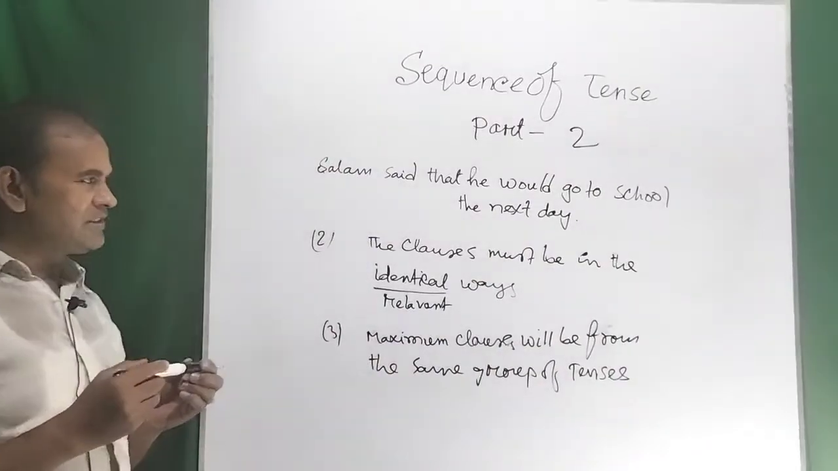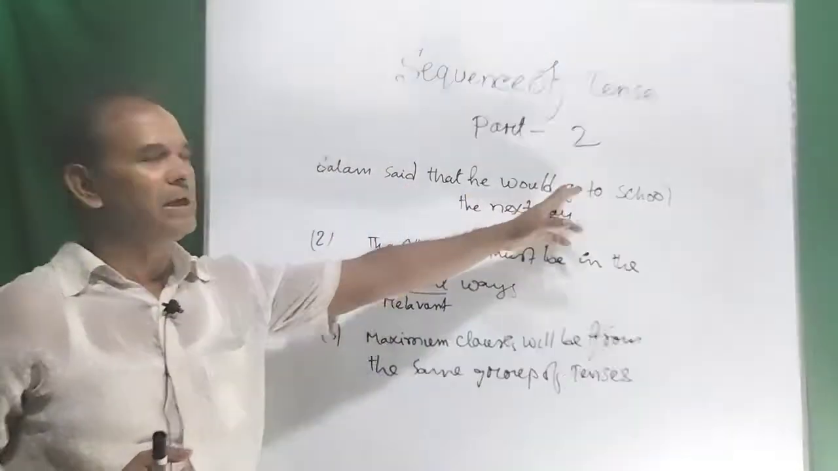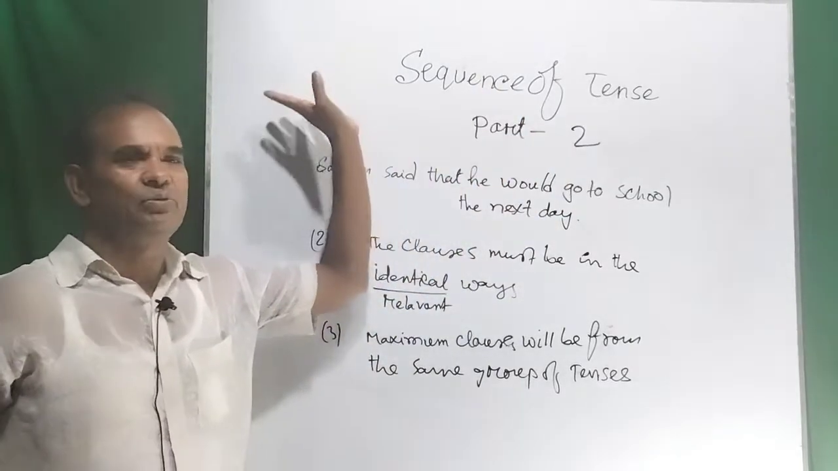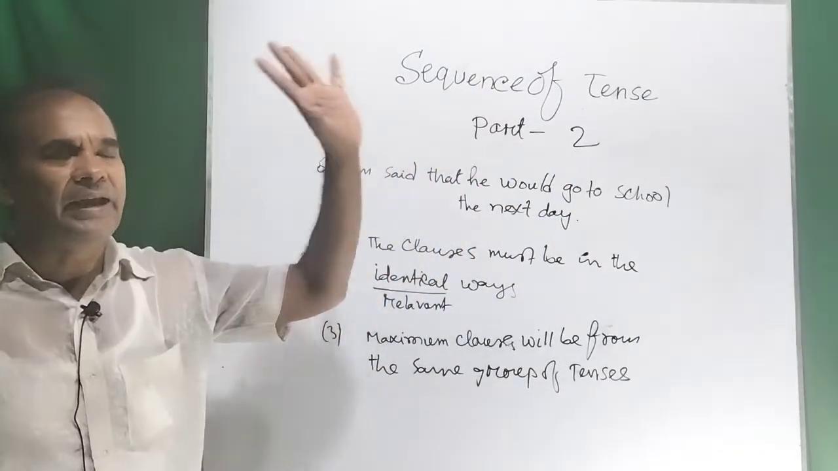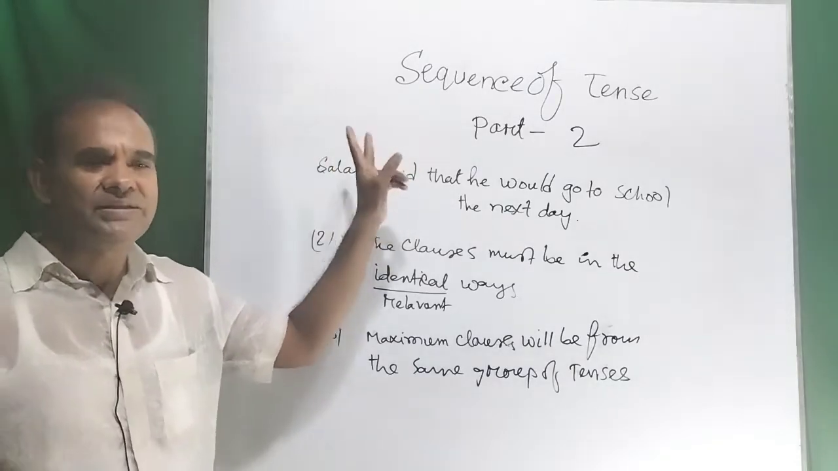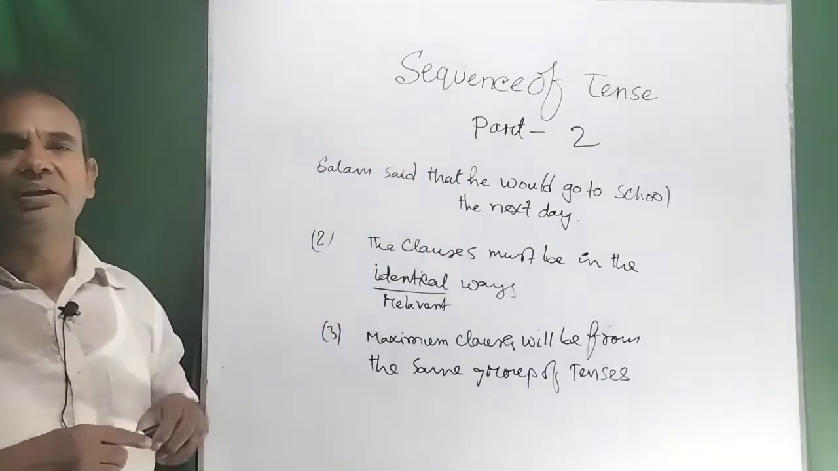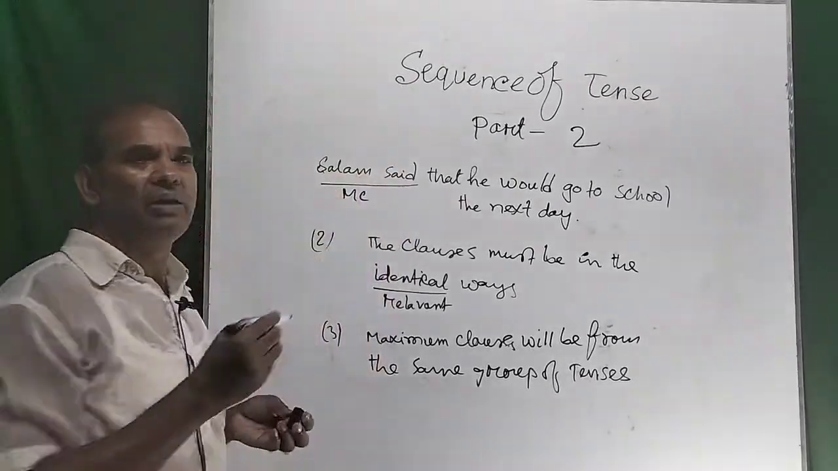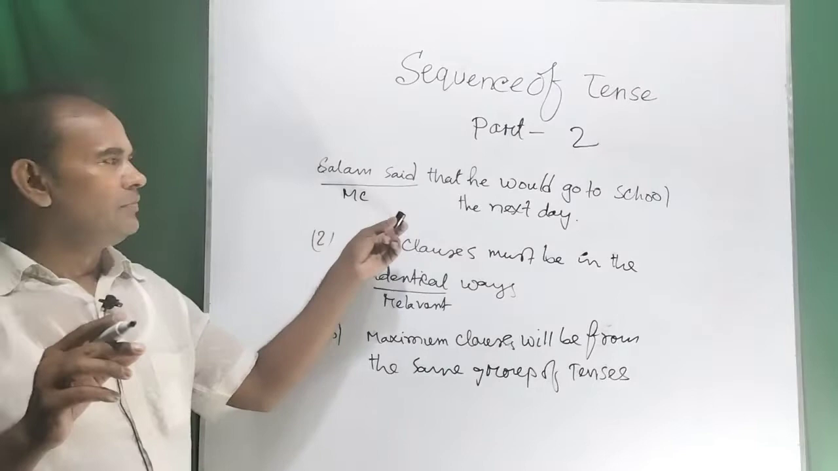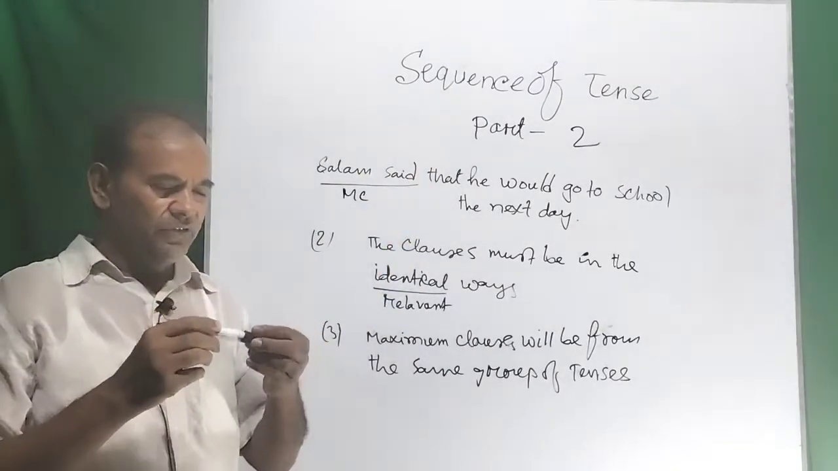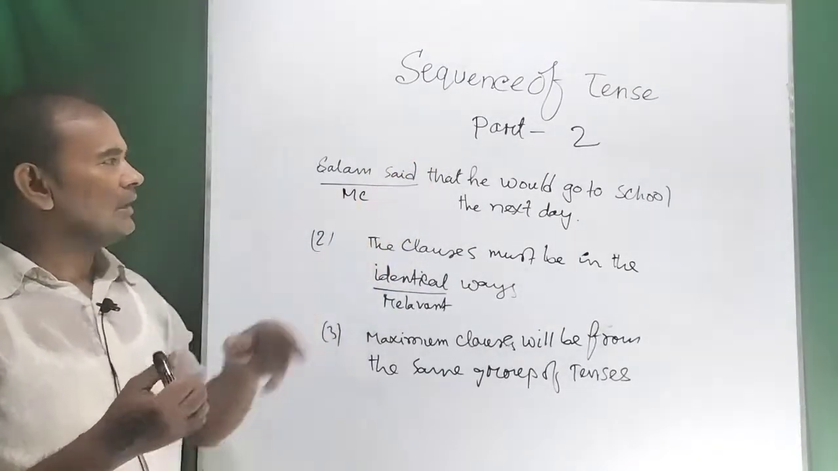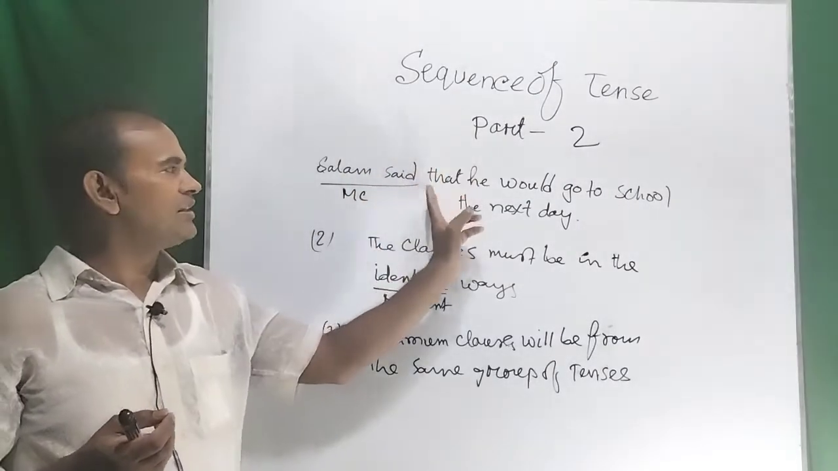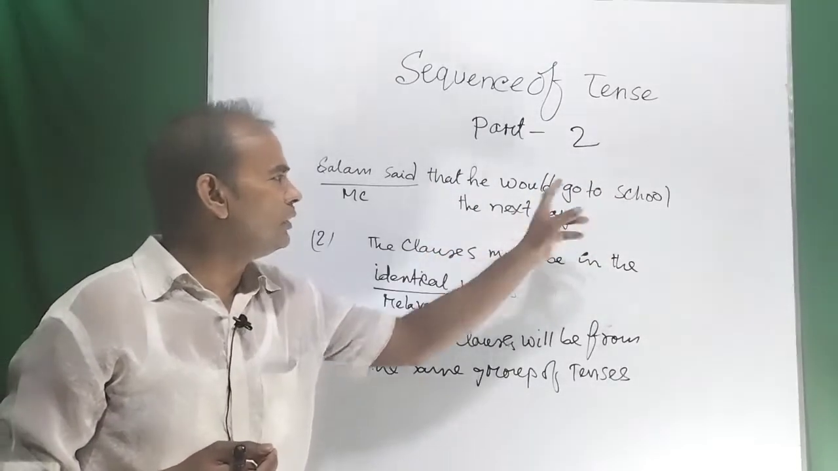So, dear students, you can see Salam said that he would go to school the next day. This is really possible. According to the sequence of tense, if there is any past tense in the main clause, this is the main clause or principal clause, MC, then the verb is in the first form in the main clause, you see, said, first form. And dear students, you can see that he would go to school the next day.